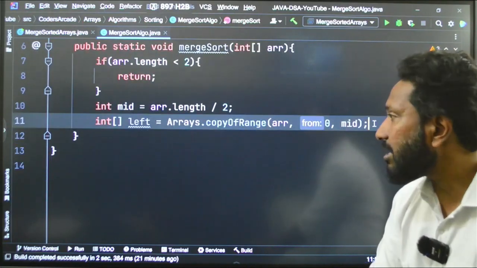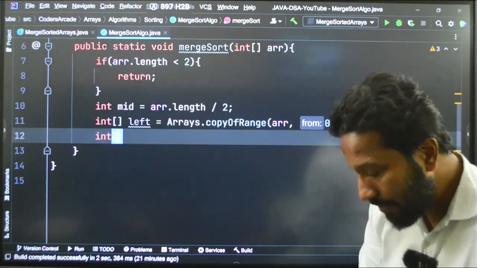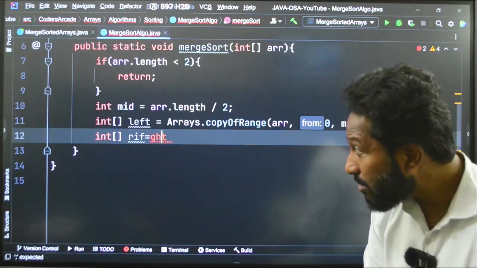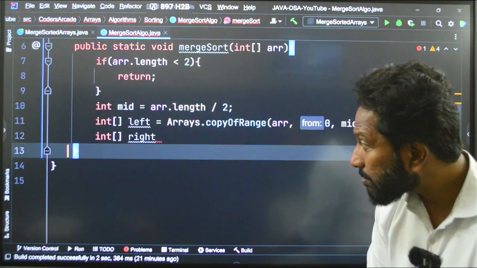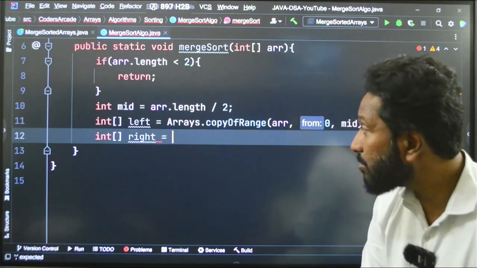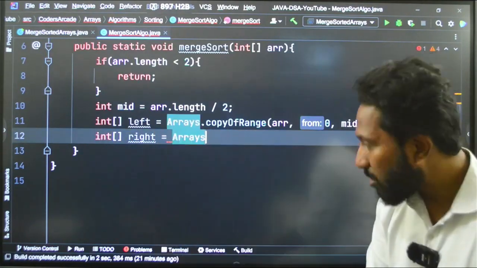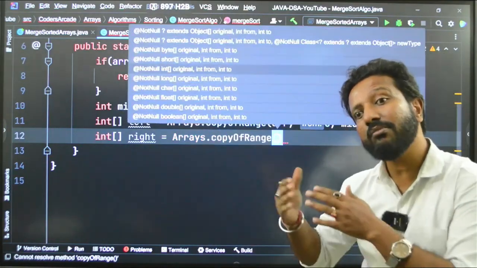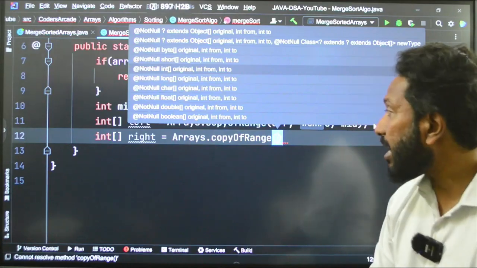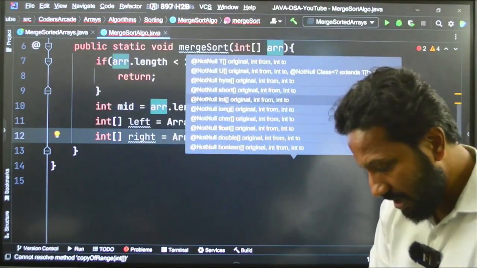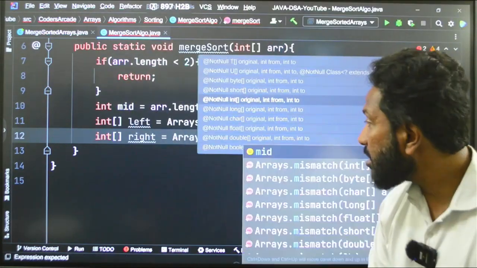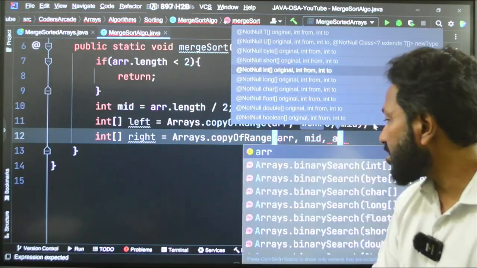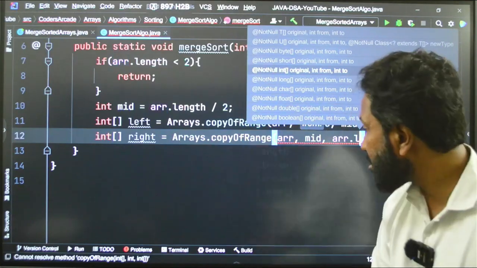And after that, int, now comes the right part, is equal to arrays dot copy of range. This time I need to go from the next element, right? So, array comma, what should I write? Mid to what? The last element, arr dot length. Got it?